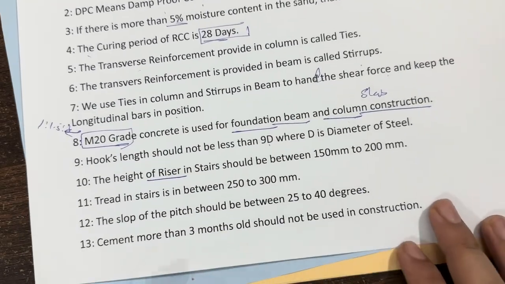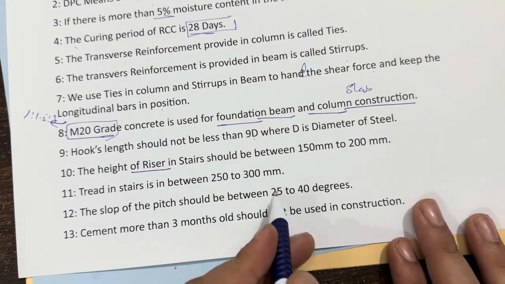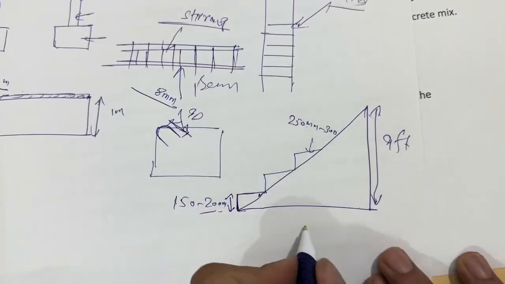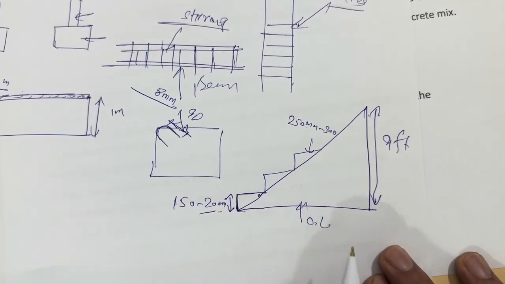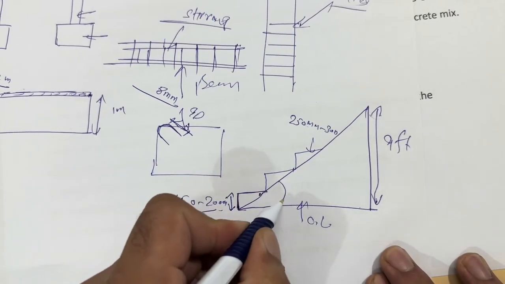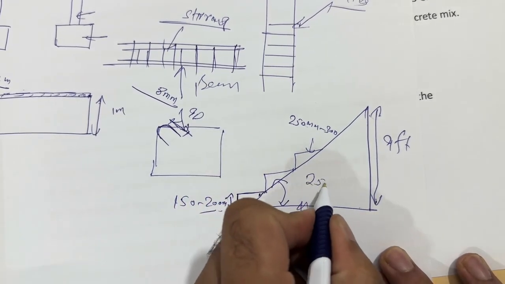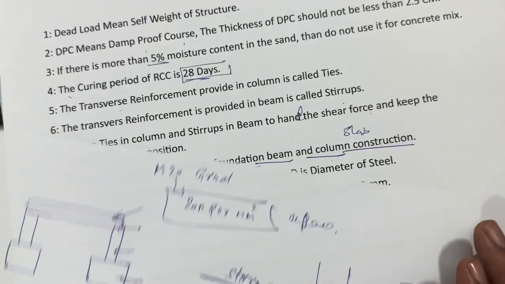Next, guys, you can see the slope of the pitch should be between 25 to 40 degree. What is pitch? Guys, you can see this is ground level, and the pitch is here. So this angle should be 25 to 40 degree, right?